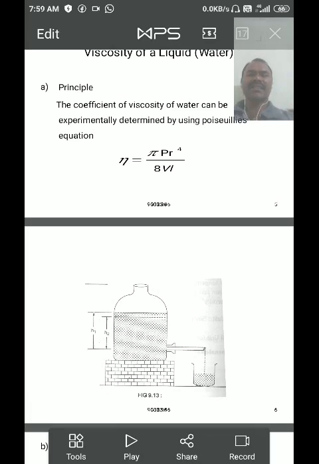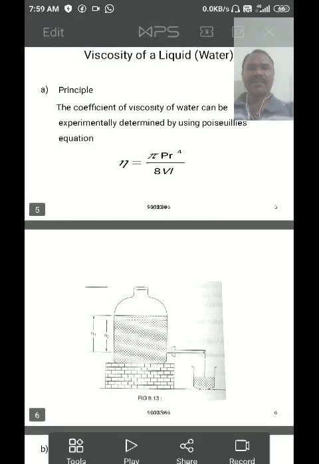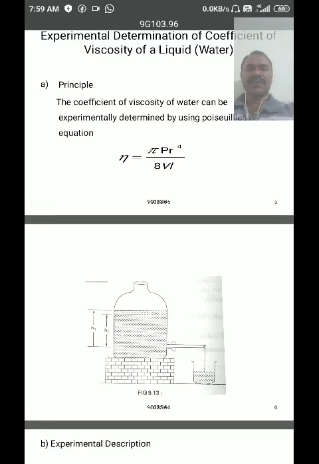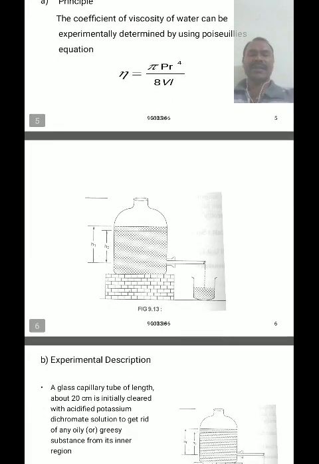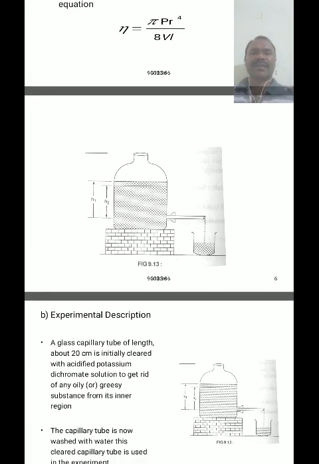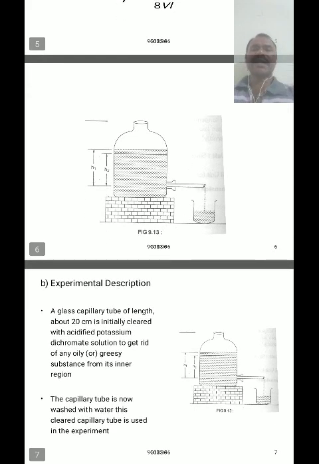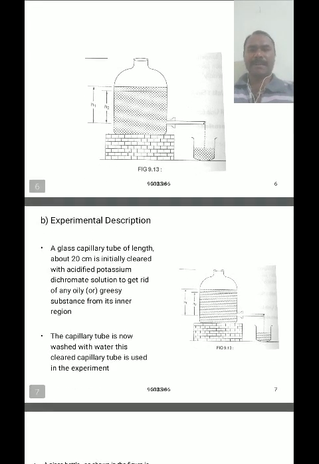In this equation, P is the pressure difference between the two ends of the capillary tube, R is the radius of the capillary tube, V is the flow rate of the water through the capillary tube, and L is the length of the capillary tube. These are the terms involved in this equation. Eta is the coefficient of viscosity.